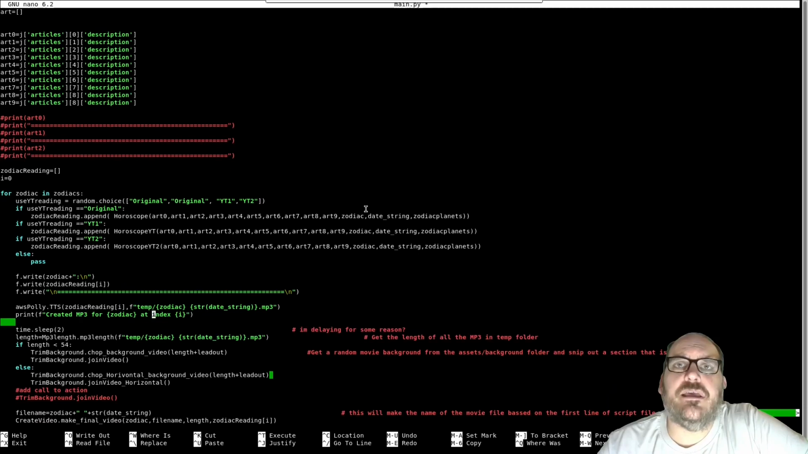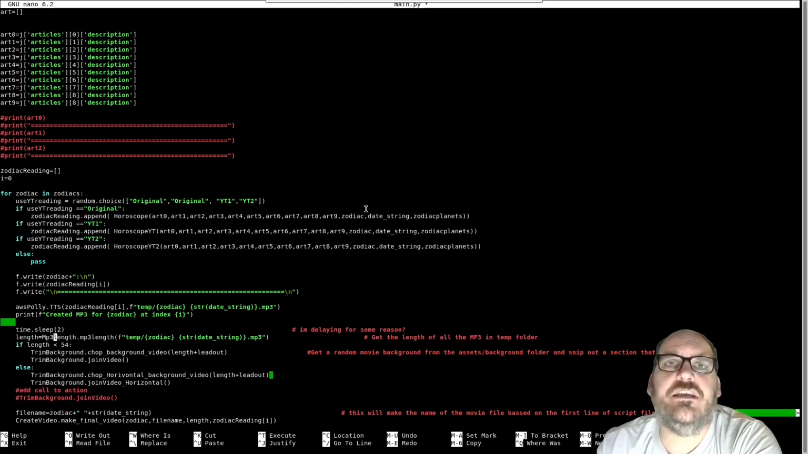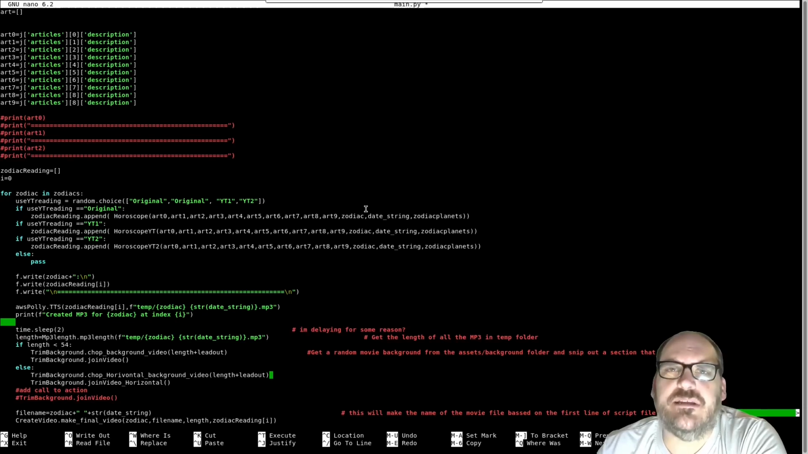Right, and then the AWS Polly, we get the MP3 from AWS Polly, and then we just call a sleep function because I didn't want to hit it too hard, so that just gives it a little bit of delay. Then we use an MP3 library, which I'm using just to get the length of the MP3. So when the MP3 comes back from AWS, I check the length of it. Once I've got the length, I can use that to trim the large file. I've got like a 5-minute background video, and I will grab at random a section of that video which is the length of the MP3 file.